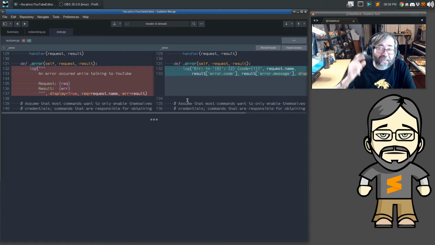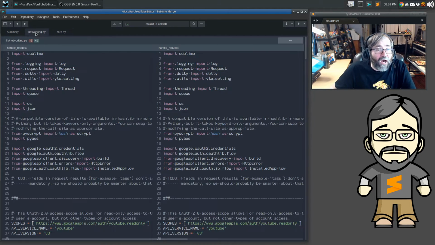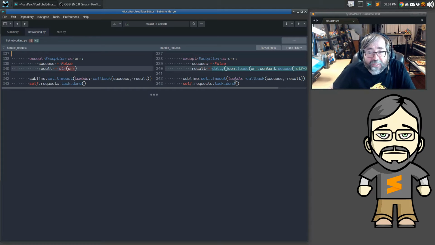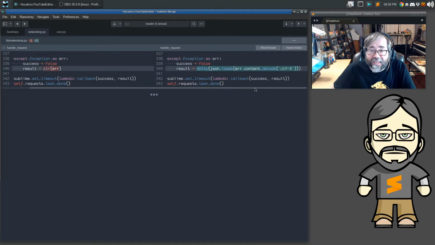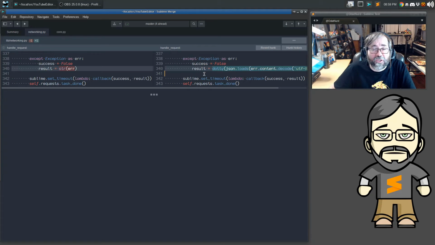This also showcases something else that happened here. Way back, I added this Dotty library, and we'll go ahead and redact that back up because we can see what we're doing here is calling Dotty on the result of asking the error's content to decode itself because it's binary bytes, it's JSON. We convert it from a JSON string to a dictionary, I should say, and then call Dotty on it.